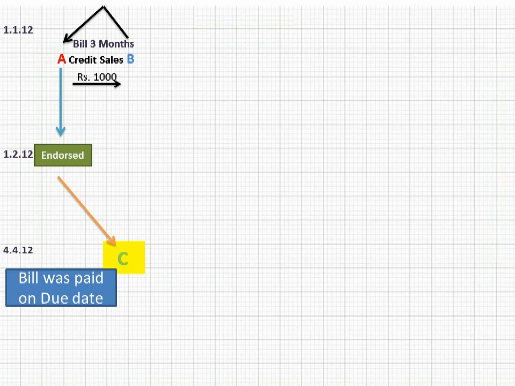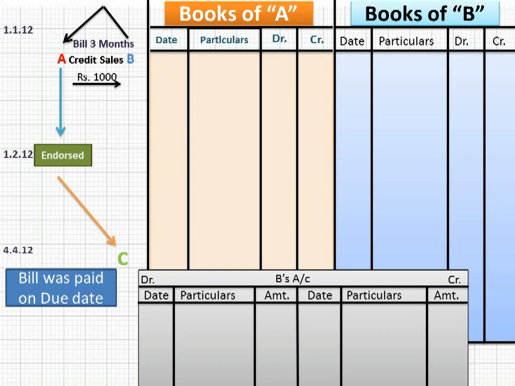This is the right of A to endorse the bill to any person, and it is the duty of B to pay the bill on maturity and pay money to the holder on the due date. So let's see how the journal entries will be made in the books of A. I mean to say the books of drawer. Suppose you are the drawer, you are A. How will you pass the journal entries?